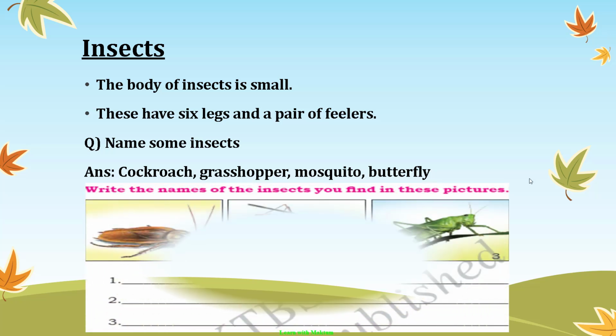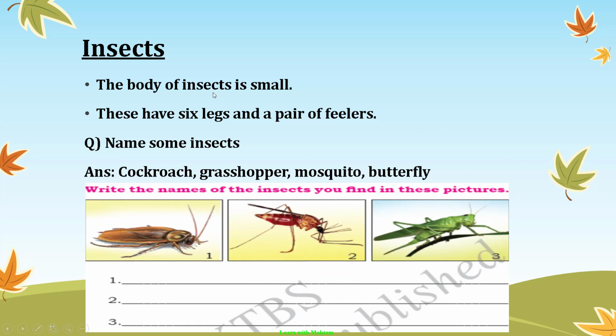Okay, let us see about insects here. As I said, their body is small, and they have 6 legs. These are feelers. You can see here too. These are feelers. Write the names of the insects you find in these pictures. The first picture is what?